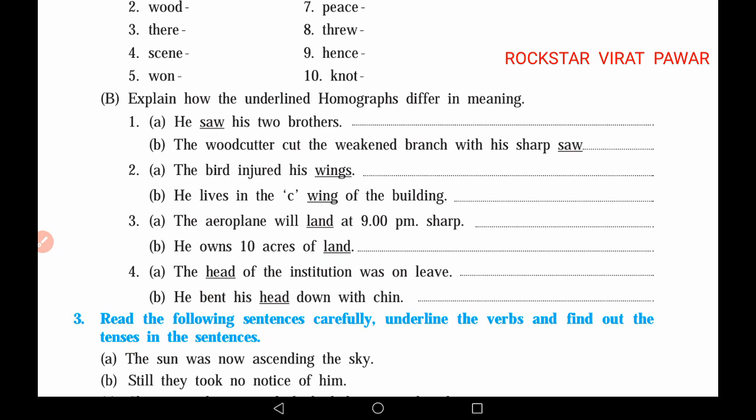If you understand the difference between the two sentences, it will be easy to explain their answers. See, the first question is given as, he saw his two brothers. In this word, saw is used as a verb form.